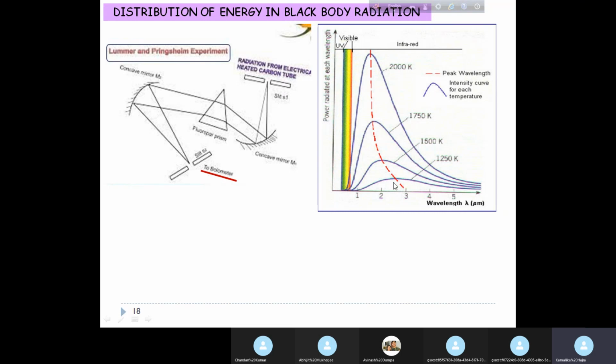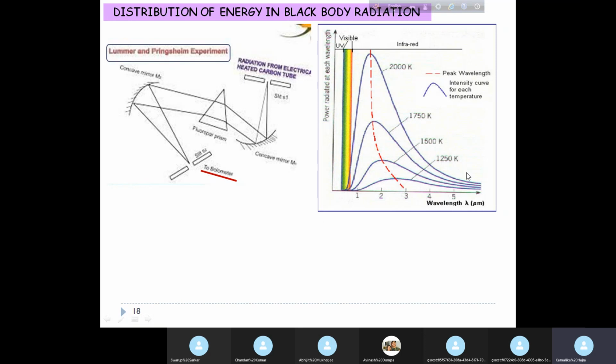The value of this maximum, the maximum power radiated at a given temperature, increases with temperature. In Lummer and Pringsheim's experiment, at 1250 K, this is the peak.